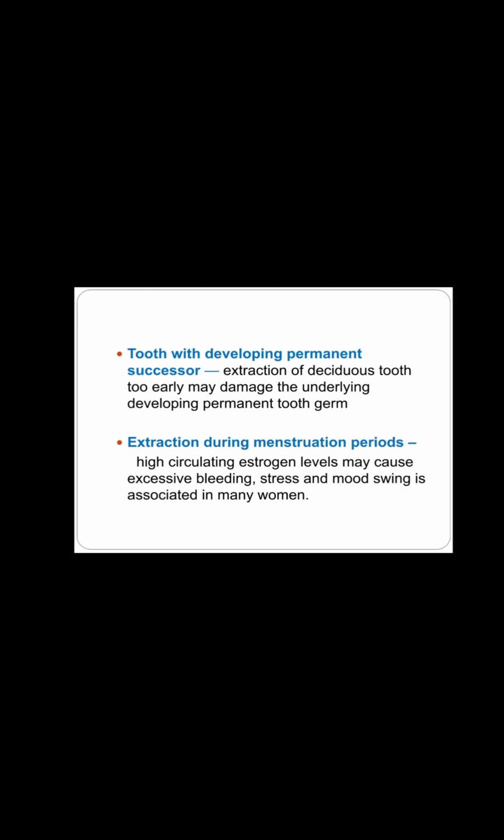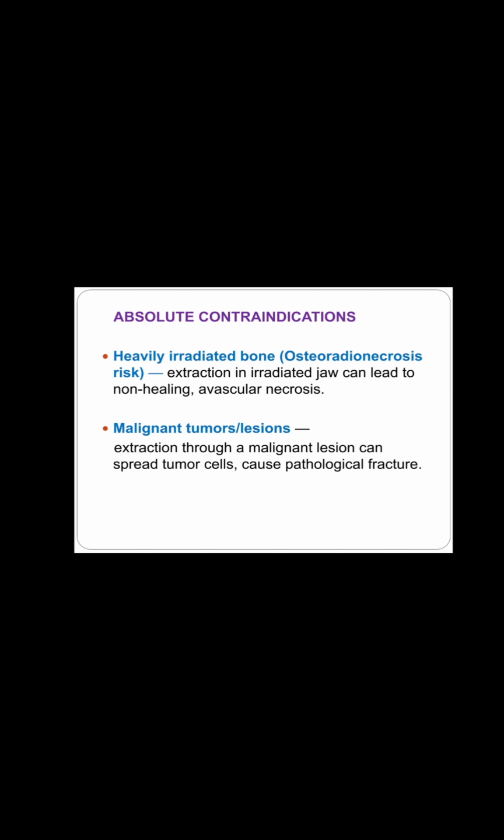Tooth with developing permanent successor. The extraction of the deciduous tooth too early may damage the underlying developing permanent tooth germ. Extraction during the menstruation period, because high circulating estrogen level may cause excessive bleeding, and stress and sometimes mood swings are also associated in many women during the menstruation period. Therefore, we avoid extraction during menstruation.